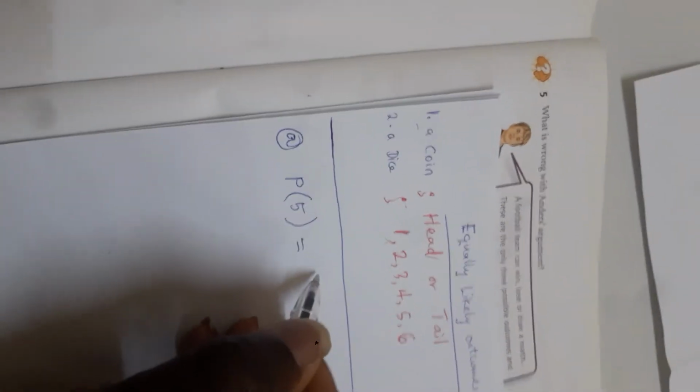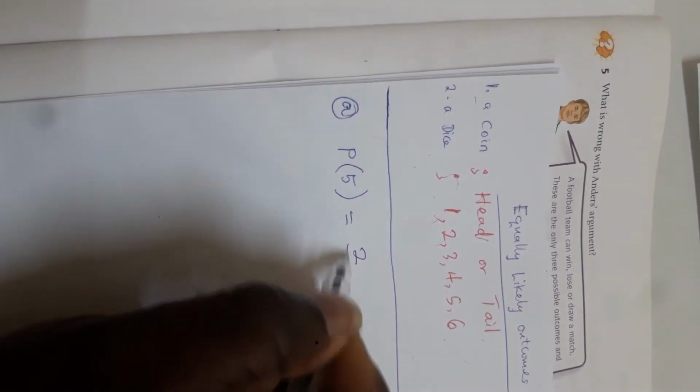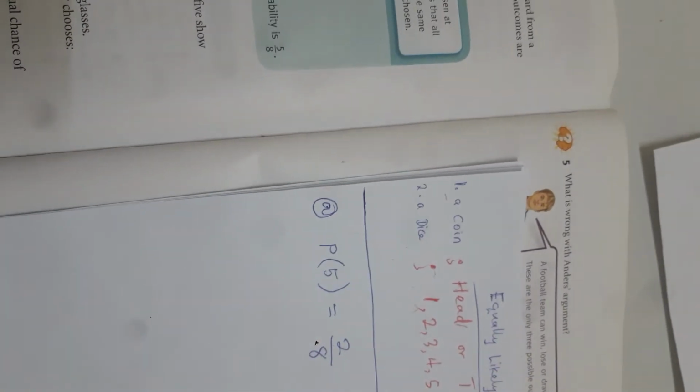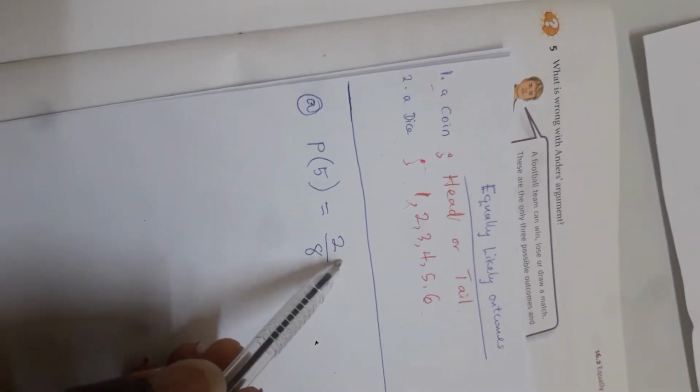So you're going to write it. This is the outcome of what you have: 2 5s. Now you divide it by the total number of cards: 1, 2, 3, 4, 5, 6, 7, 8. So the total number of cards is 8. Don't forget you are told to select the probability of 5, that is, what is the probability that the card chosen is 5, and 5 appears how many times here? 2 times. So you have 2/8.